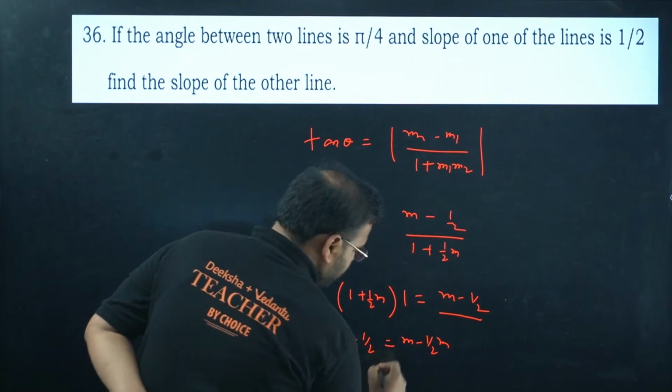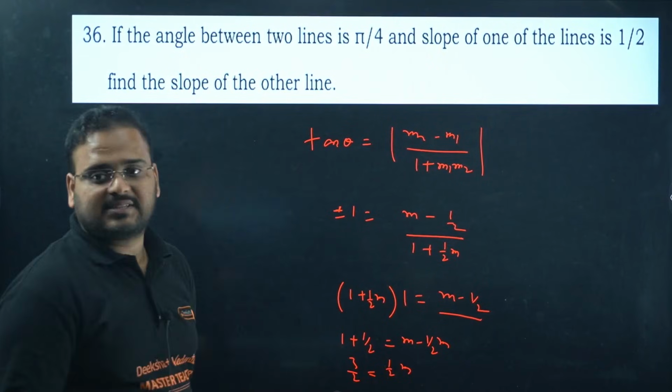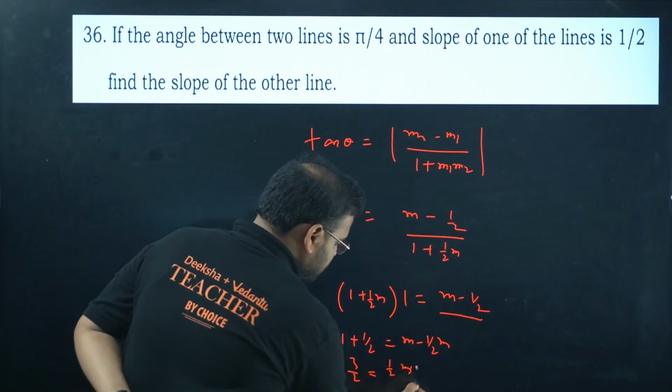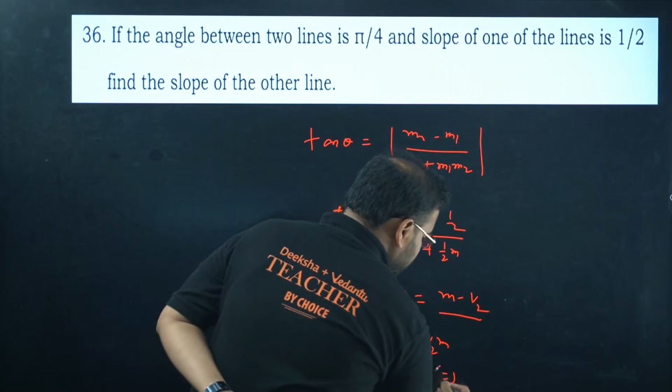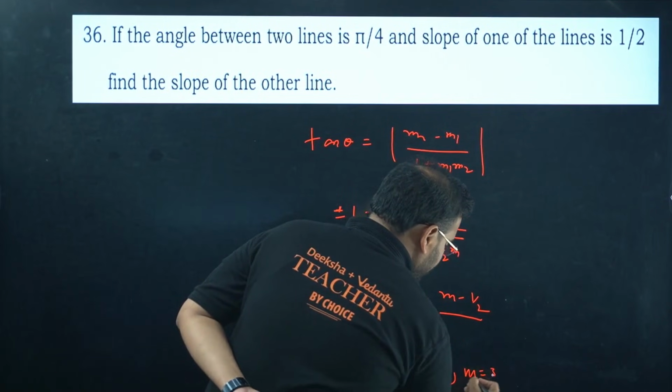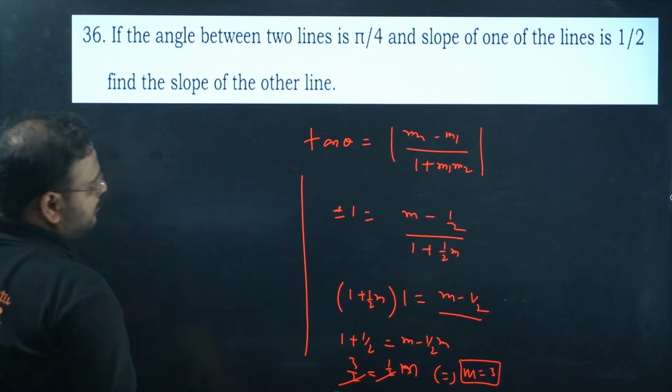And this will be half m. So I can see that half and half is cancelled. Value of m is coming as, this is m only, right? This is m. 2 and 2 is cancelled. Value of m is coming as 3. Okay, this is with the plus sign. If you go with the minus sign, it will become minus 1 by 3 actually.